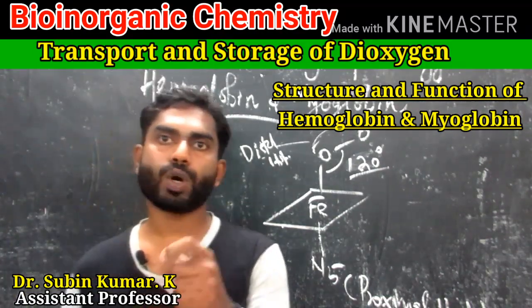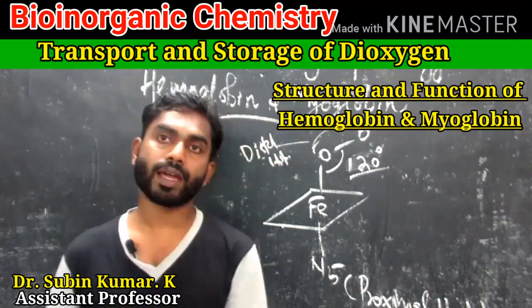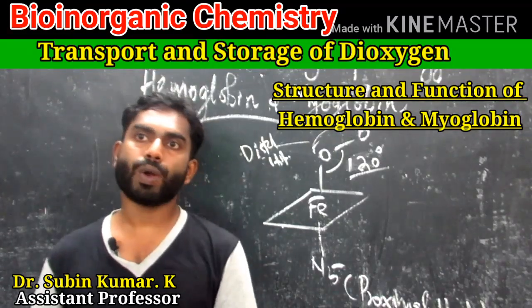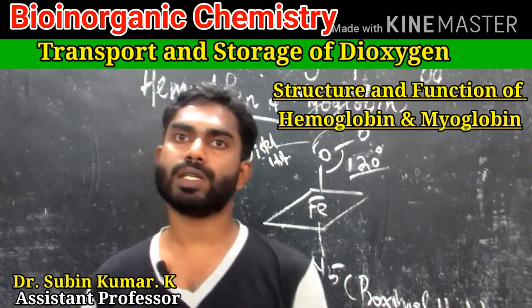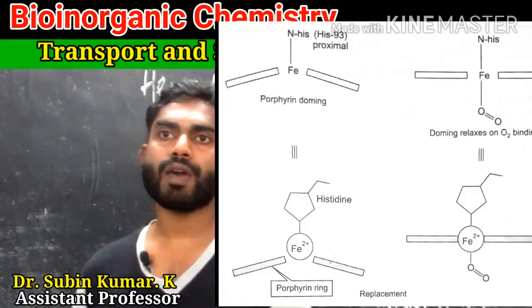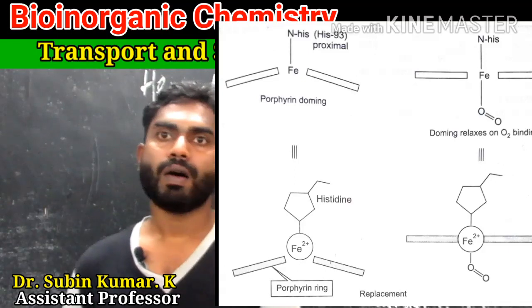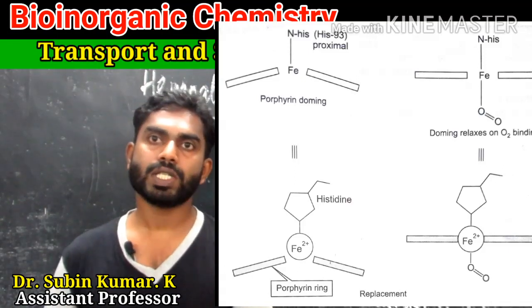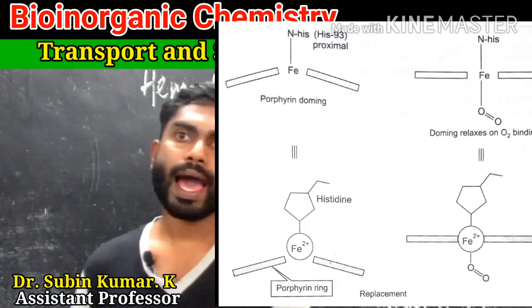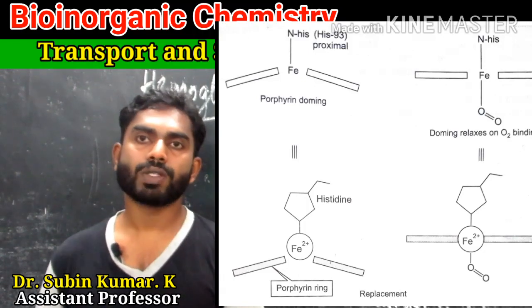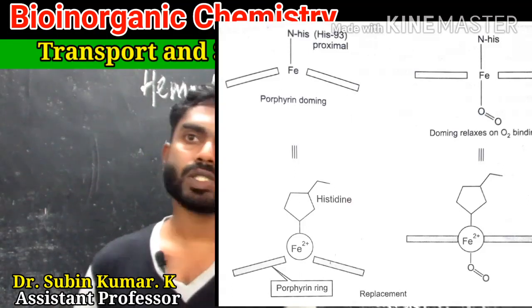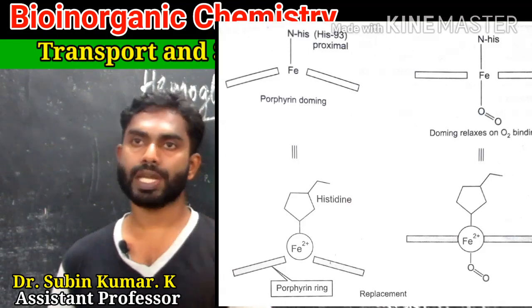As a result of this porphyrin doming or tensed state, the ferrous centers get oriented towards the proximal histidine, histidine 93 or histidine F8. This leads to a conformational constraint on histidine 93, which in turn leads to some distortion of the porphyrin ring, and the strained deoxy conformation of hemoglobin is referred to as the tense or T conformational state.